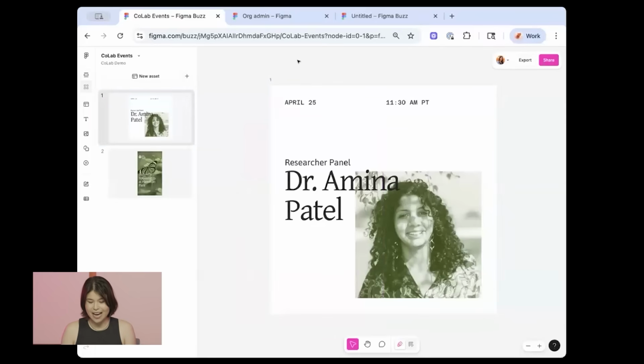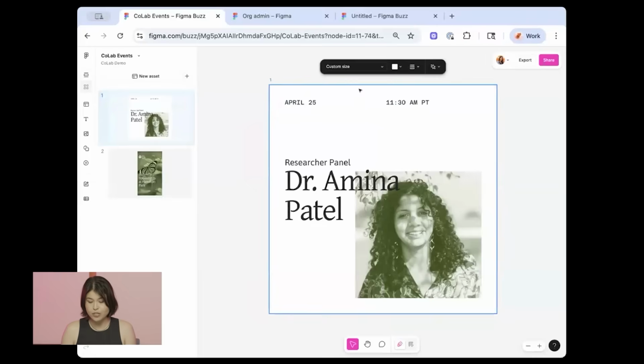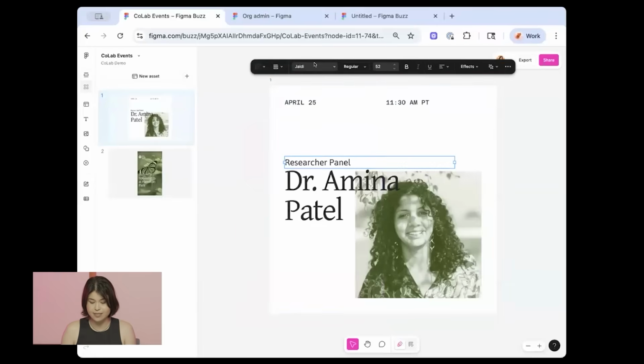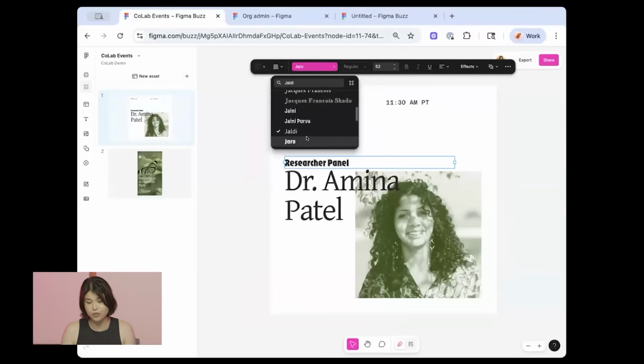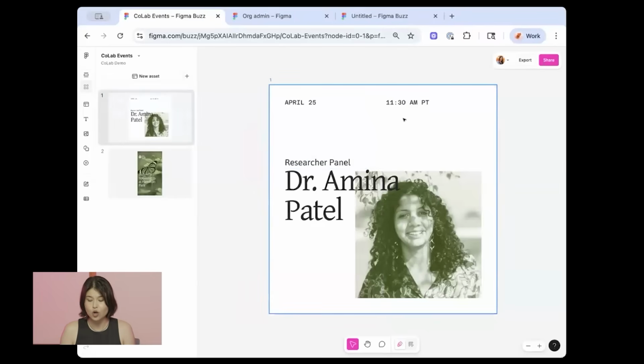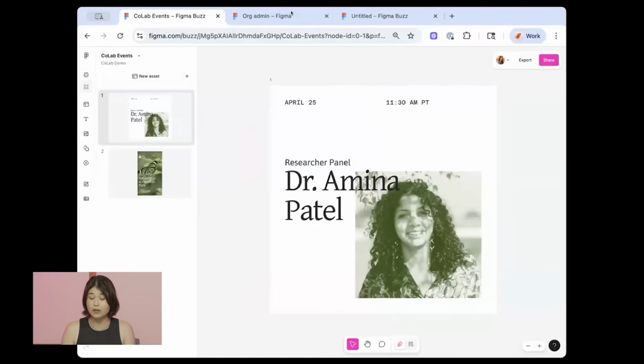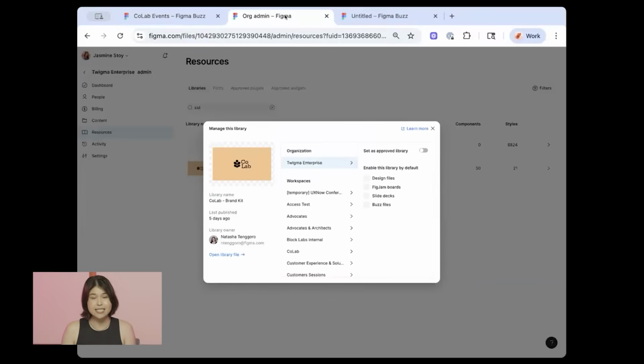Over here, I have a static asset. I'm here to make a social media post to announce a speaker series for a company I work for. Let's say it's called Collab. You can see that this is looking a little dry. I want to spruce it up a little bit. But if I want to, I'm kind of left to my own devices to select values and menus. I can pick a font, whatever I want, or maybe a color, but my brand design team probably isn't going to like that.